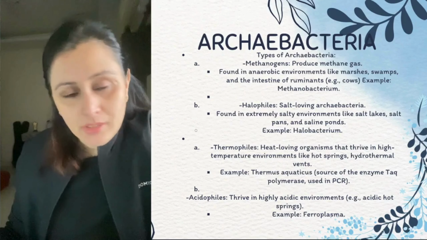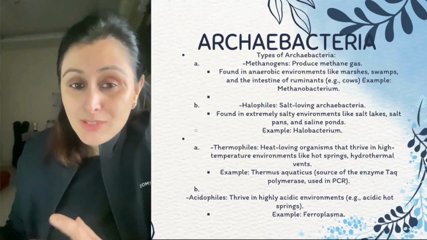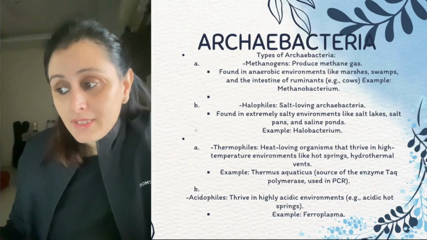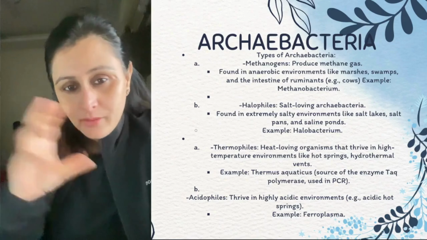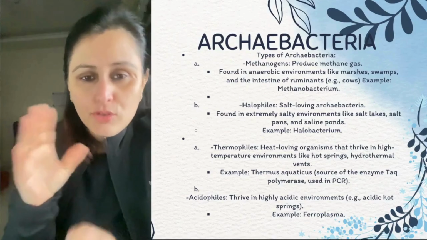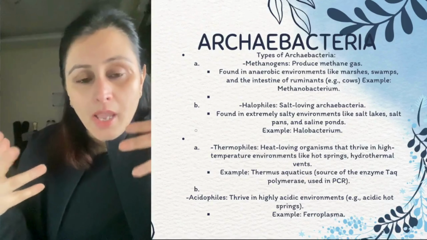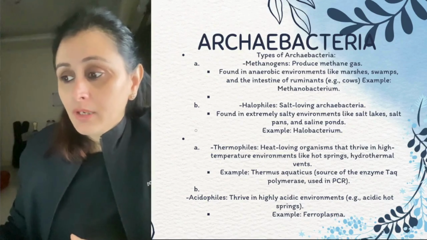Now talking about the thermophiles. Thermophiles are the organisms which can thrive in extremely high temperatures, like hot springs, right? They can survive there. Thermus aquaticus is an example: aqua is related to water. So these are organisms surviving in an extremely hot, humid, watery environment, right?